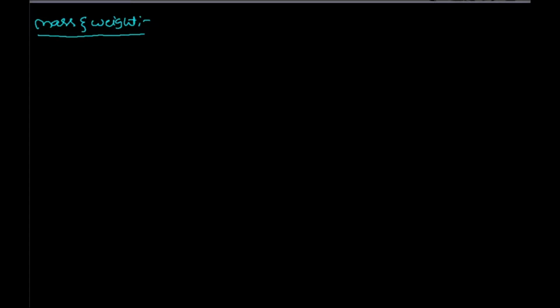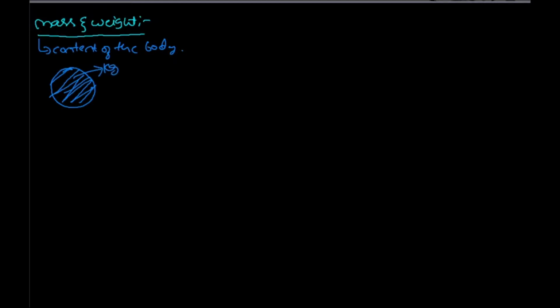Mass is the content of the body. So suppose consider a circular mass. Okay, this is a circular mass, and mass is denoted in the unit kg.